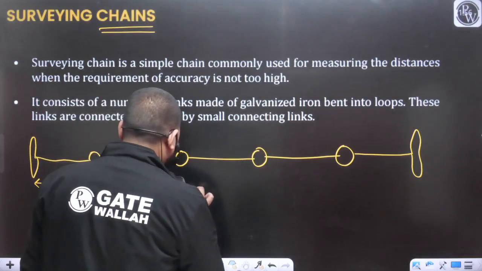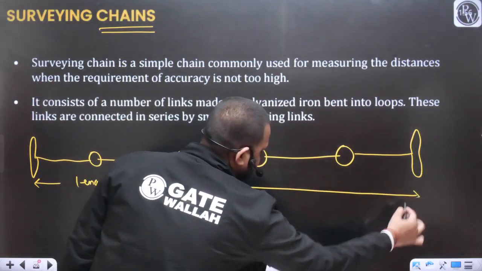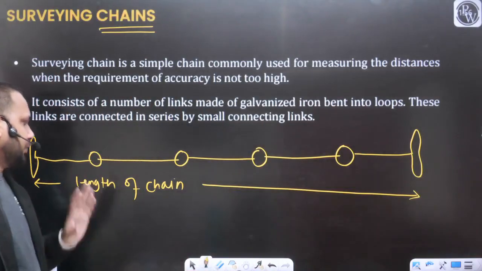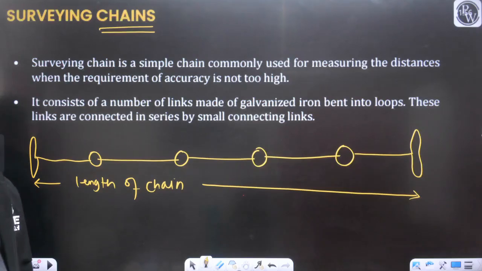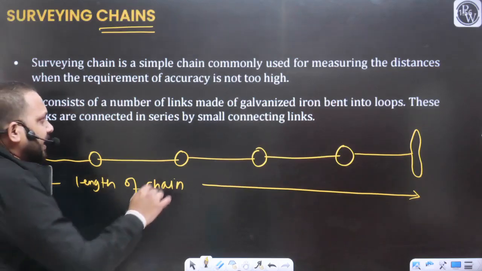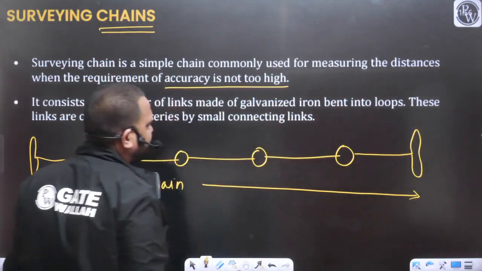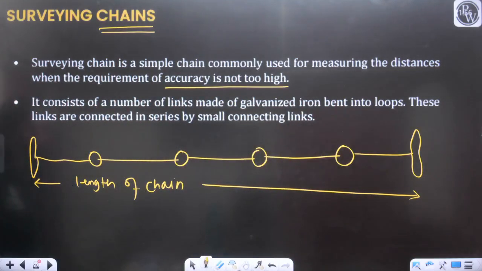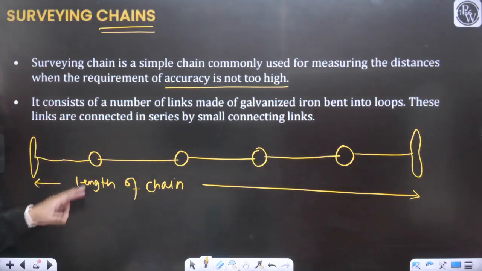So handle length is not separate length. This length is also included in your length of the chain. So this is the simple chain. We can use this chain for the measurement of distances, but with the help of the chain survey, if you are measuring the distance, accuracy is not going to be high. Accuracy will be less.